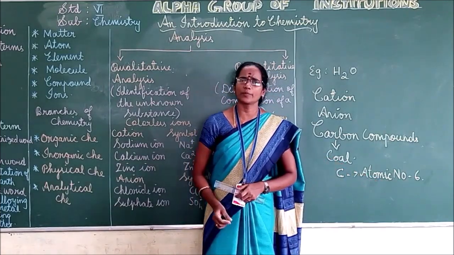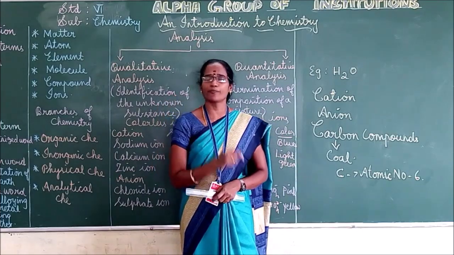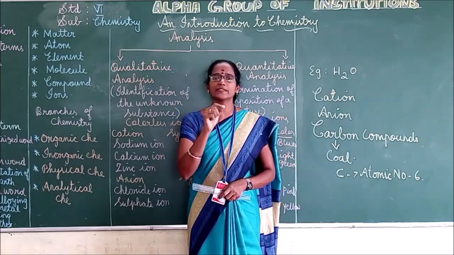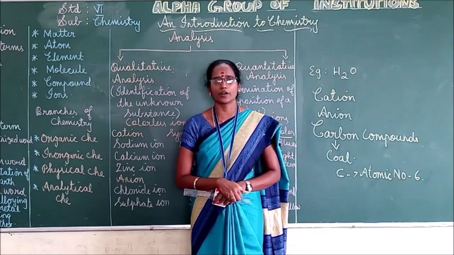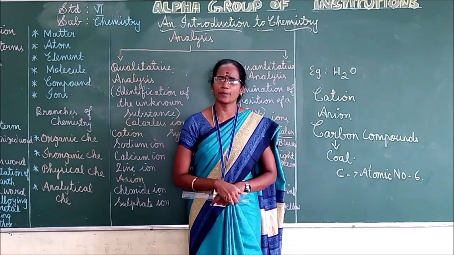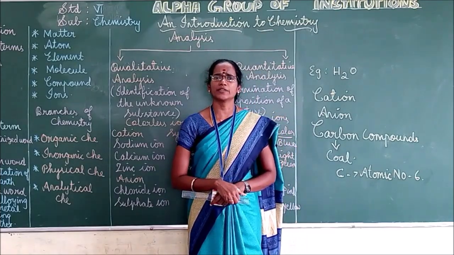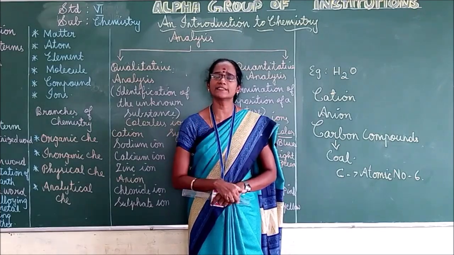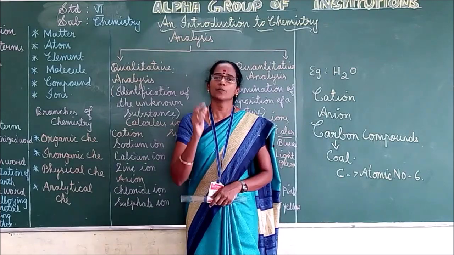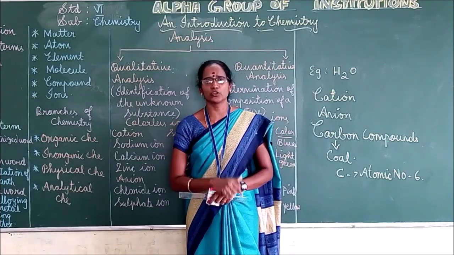What do you mean by atomic number? The number of protons which is present at the center of the nucleus is called the atomic number. Okay. And what do you mean by protons? Protons means actually atoms. It consists of 3 subatomic particles: protons, electrons and neutrons.